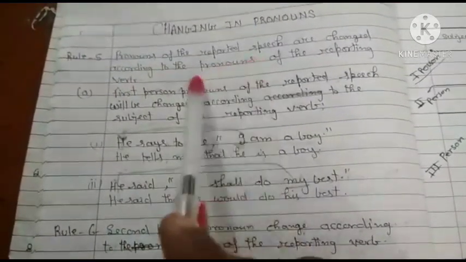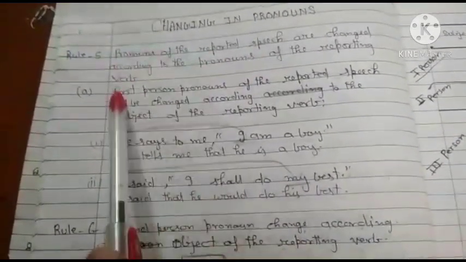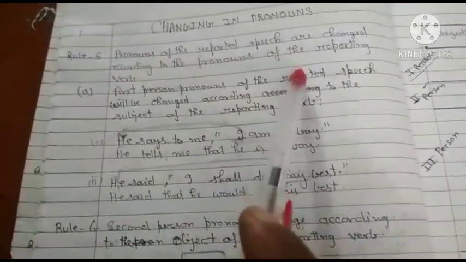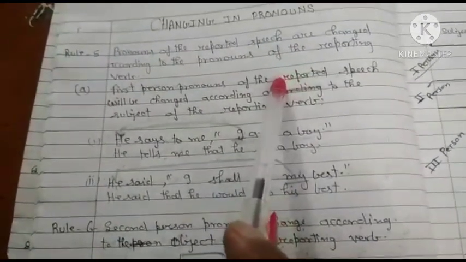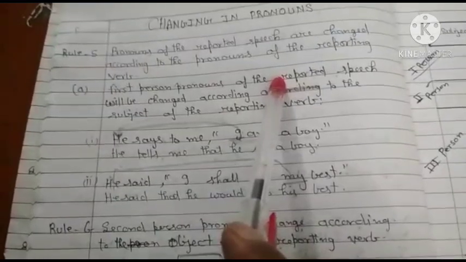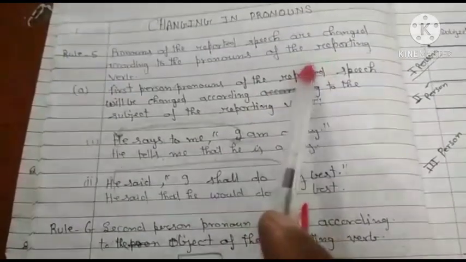You know there are two parts of direct narration: reporting verb and reported speech. So if there is any pronoun given in the part of reported speech, how will you change it?